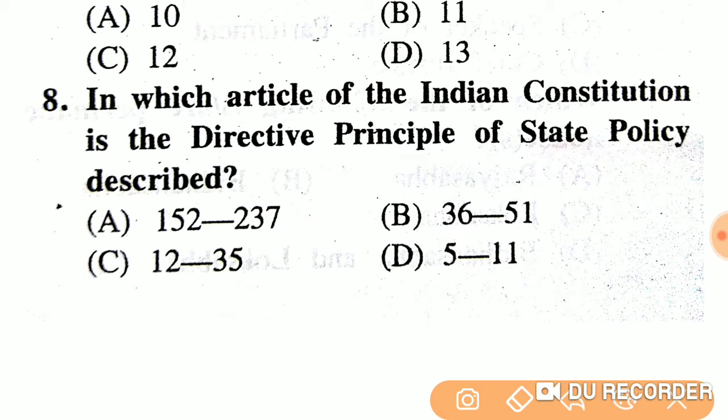Article 152 to 237, 36 to 51, 12 to 35, or 5 to 11? So, DPSP is described from 36 to 51.